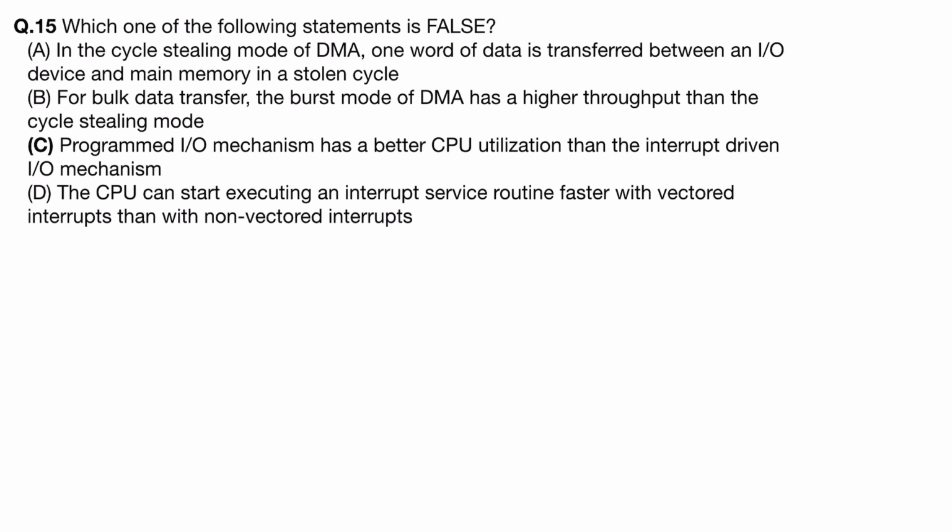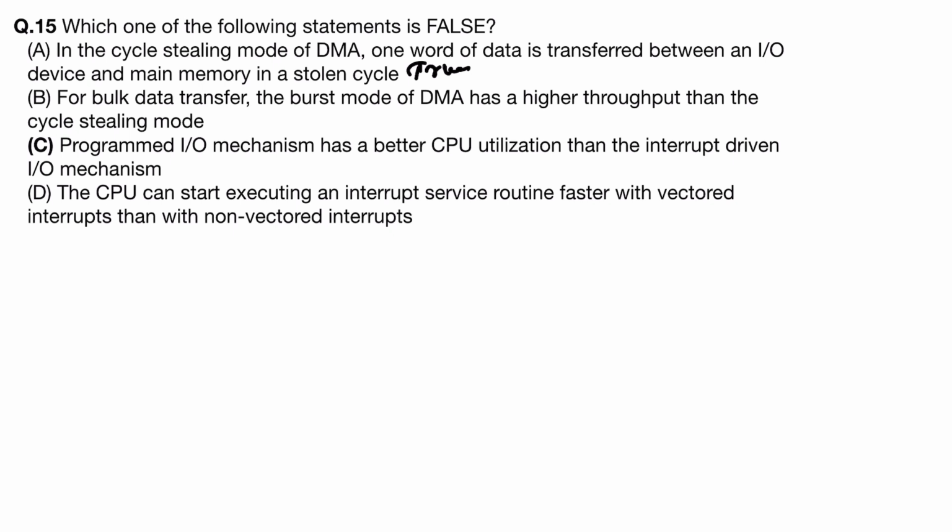See this one. Which of the following statements is false? In the cycle stealing mode of DMA, one byte of data is transferred between an IO device and main memory in a stolen cycle. So this is the correct option, that means this is true. Because in cycle stealing mode of DMA, there is no involvement of CPU. Directly data is transferred from IO device to main memory.